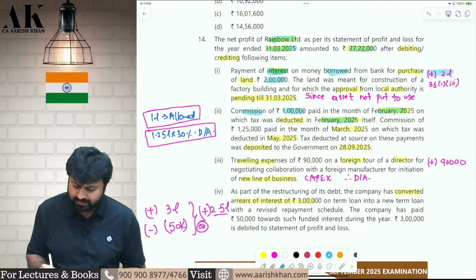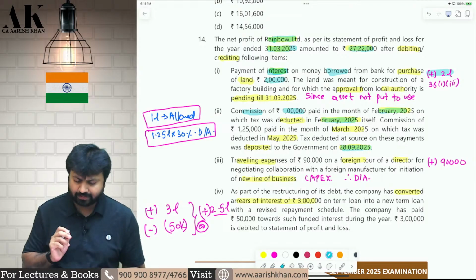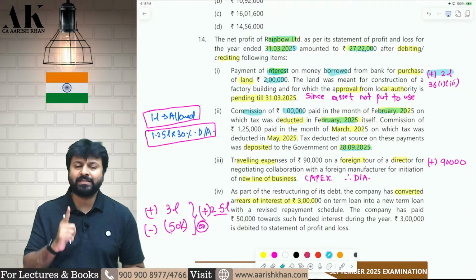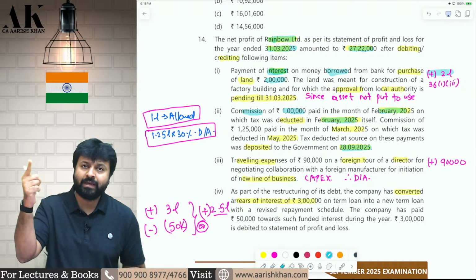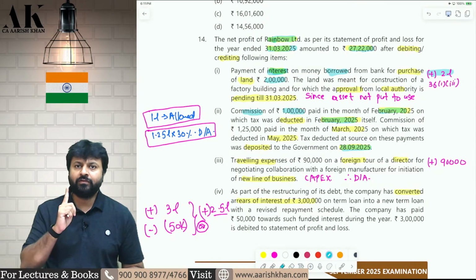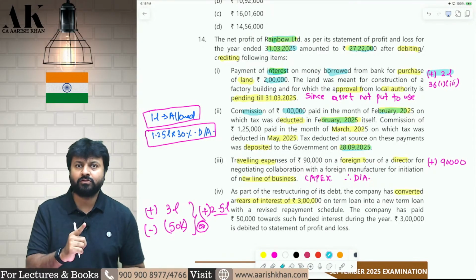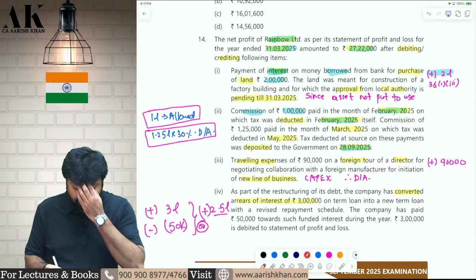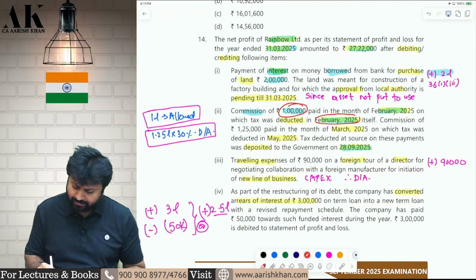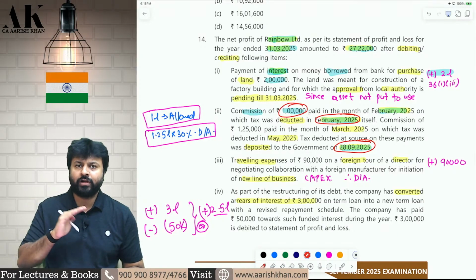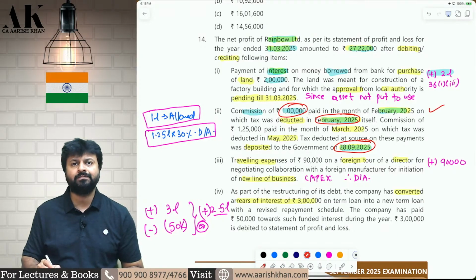You have deducted the TDS in February and you have paid the TDS in the month of September. So, if you want the deduction of an expense, you should deduct the TDS in the same financial year and you can pay up to the due date of filing of return. You should deduct the TDS by 31st of March. Even if you delay the deduction by 1 day, from 31st March to 1st of April, the expense will be disallowed. So, in this case, for this 1 lakh rupees, you are deducting in February and paying in September. So, you are deducting in the same year and you are paying till the due date of filing of return. Therefore, this 1 lakh will be allowed as deduction.